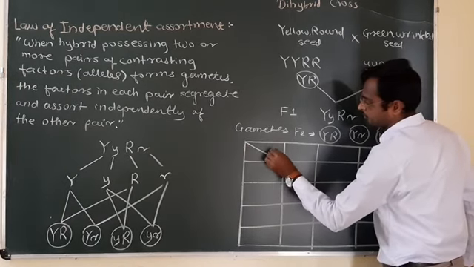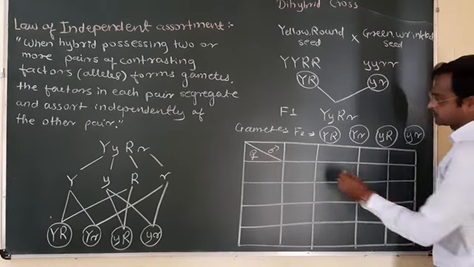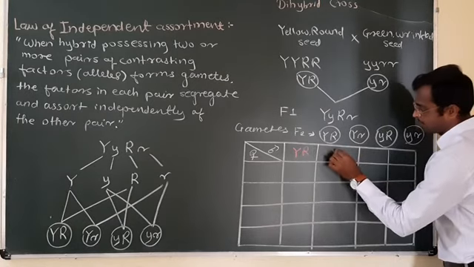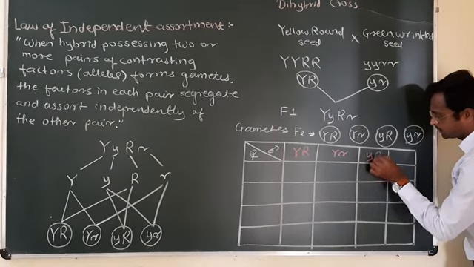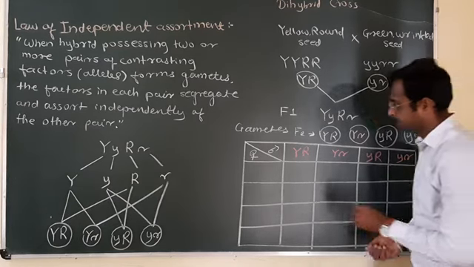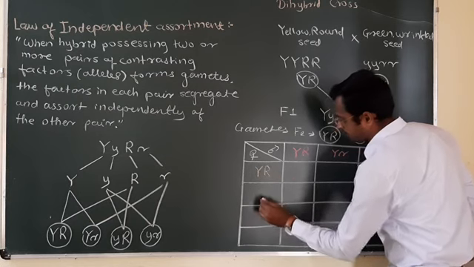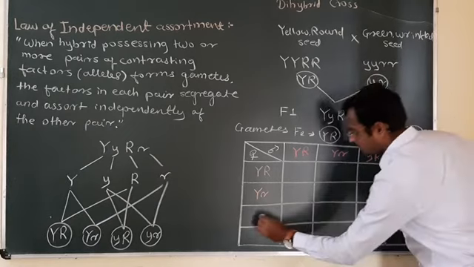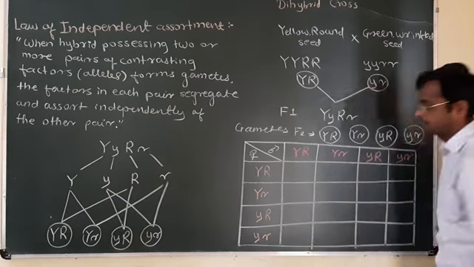Now, male gametes, female gametes. Put these gametes in the checkers board. Capital Y, capital R, capital Y, small r. Small y, capital R, small y, small r. Likewise, capital Y, capital R, capital Y, small r, small y, capital R, small y, small r.